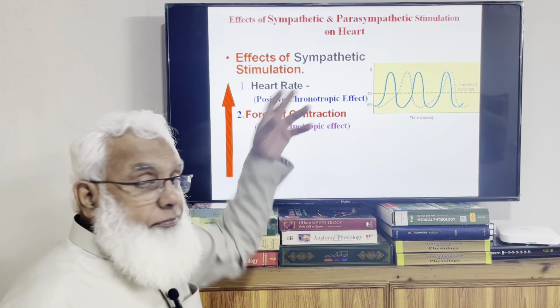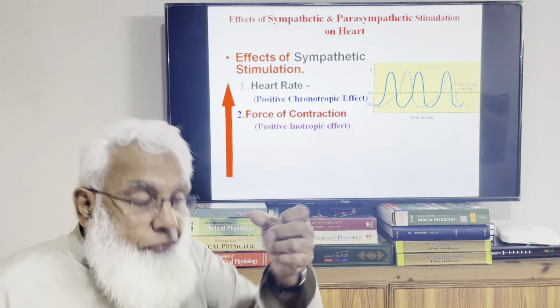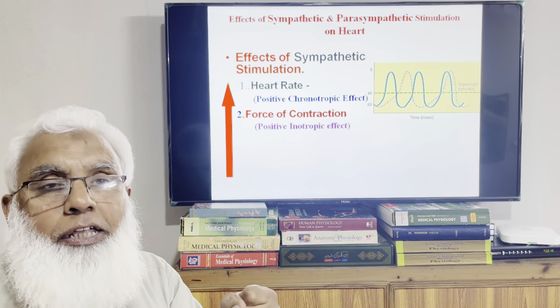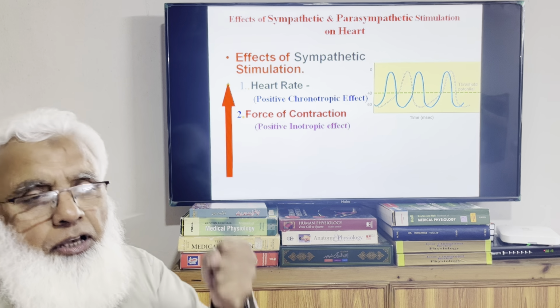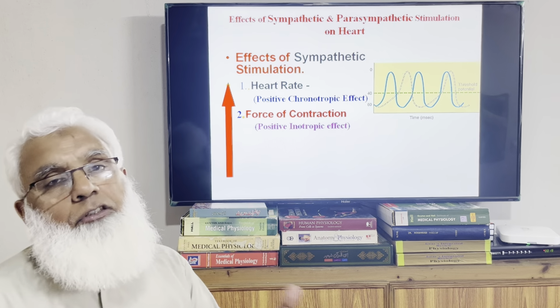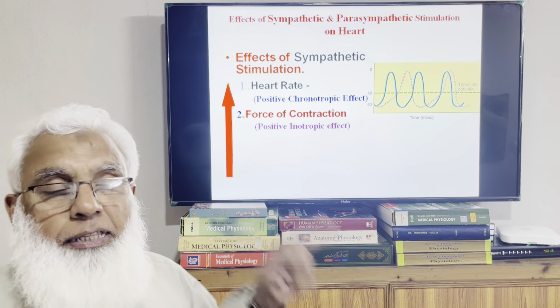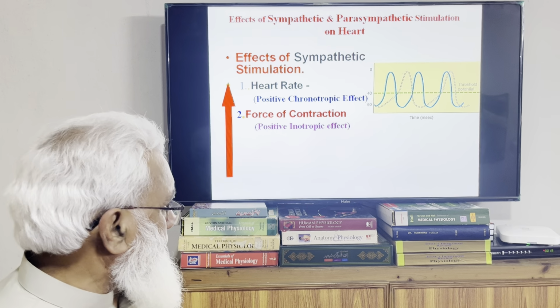But force of the contraction, normally 70 ml is pushed per contraction. If forceful contraction occurs, instead of 70, it may be stroke volume. That is known as stroke volume. That may be 70, 80 or 90 ml pushed. So that will also increase the cardiac output. So positive inotropic effect and positive chronotropic effect are the powerful effects of the sympathetic system.